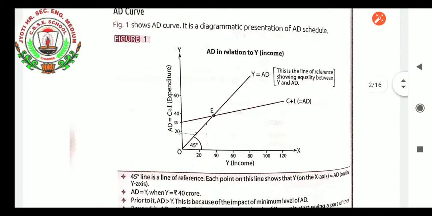Aggregate demand curve. What will the demand curve be? Figure 1 shows the aggregate demand curve. It is a diagrammatic presentation of the aggregate demand schedule. Let us see for 1 minute what you can locate in this particular figure. Then I will explain what this graph is and how it is created.